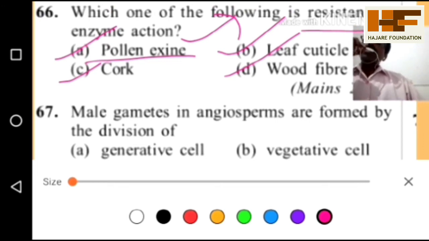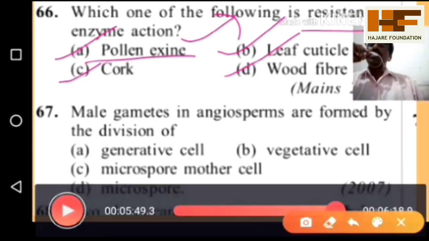The male gametes in angiosperms are formed by cell division. By what type of division? Is it meiosis or mitosis? The options given are generative cell, vegetative cell, microspore mother cell, and microspore. Male gametes in angiosperms are formed by the division of which cell?